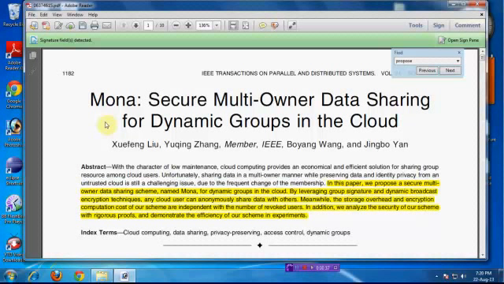In this paper, we mainly focus on dynamic groups in the cloud. In our abstract we clearly say that we propose a secure multi-owner data sharing scheme, and that is called MONA. Here multi-owner data sharing means dynamically creating group managers, and dynamically creating more groups.